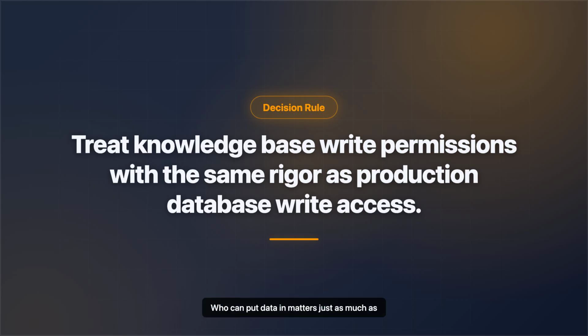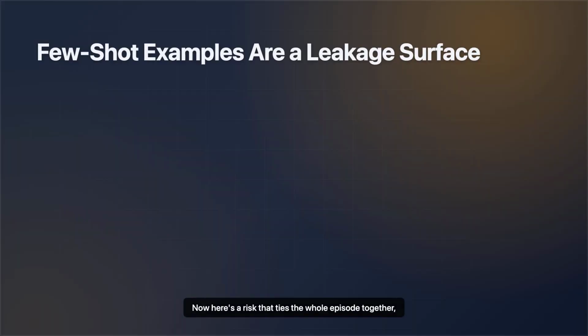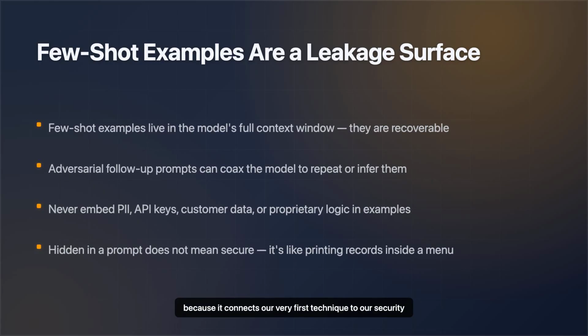Who can put data in matters just as much as who can read it out. Now here's a risk that ties the whole episode together, because it connects our very first technique to our security discussion. Remember few-shot examples? Those examples are stored inside the model's full context window, which means they are recoverable. An attacker with a clever follow-up prompt can coax the model into repeating or inferring what was in those examples. So the rule is absolute.